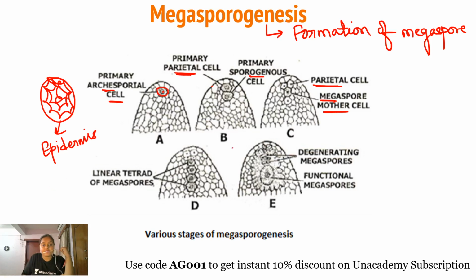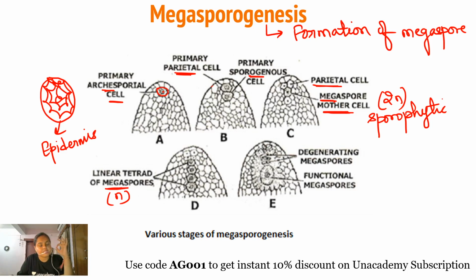Now this megaspore mother cell undergoes meiosis. The megaspore mother cells are diploid in nature. The megaspores formed as a result of meiotic division are haploid in nature. Till this megaspore mother cell, the generation was the sporophytic generation; the sporophytic plant body was there. Now, with the formation of the megaspore, the gametophytic phase starts.